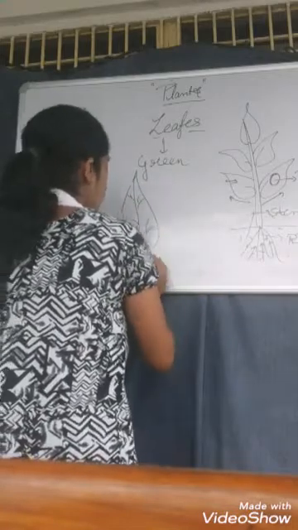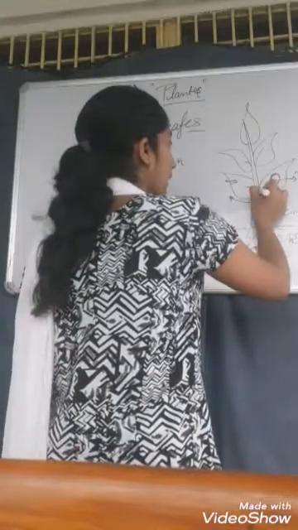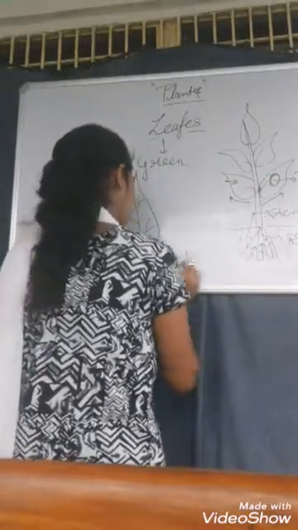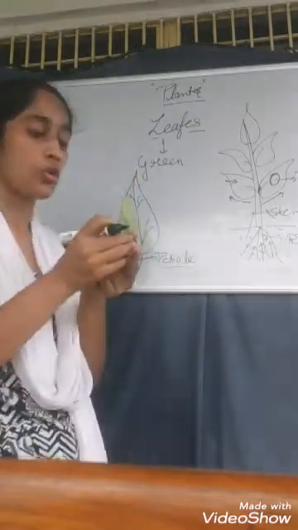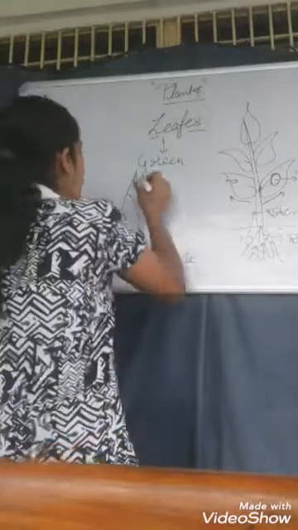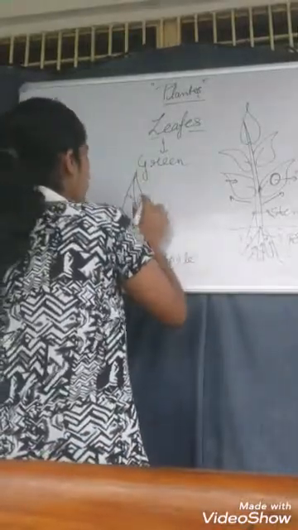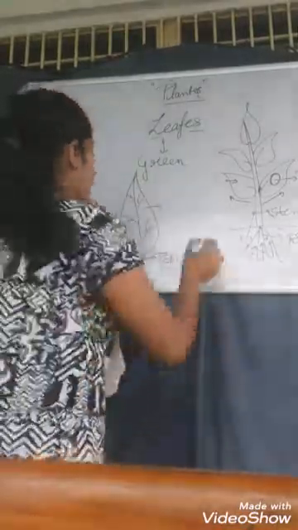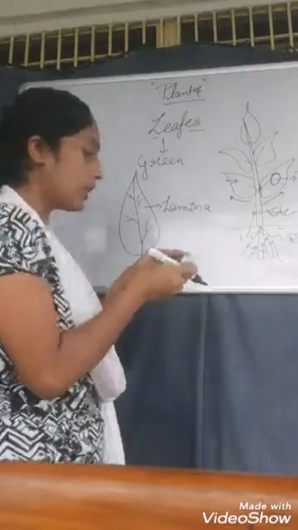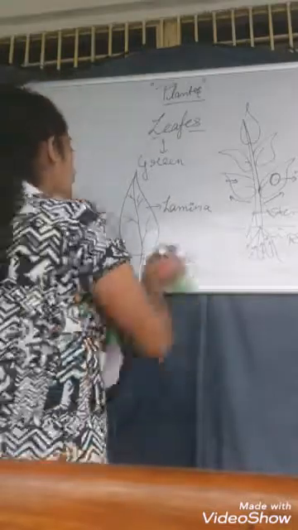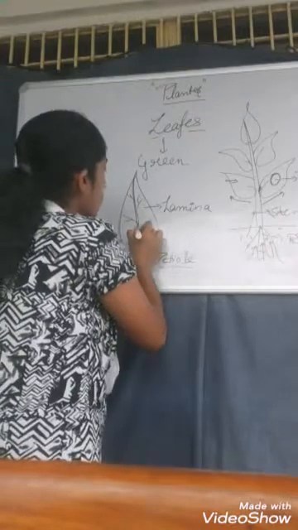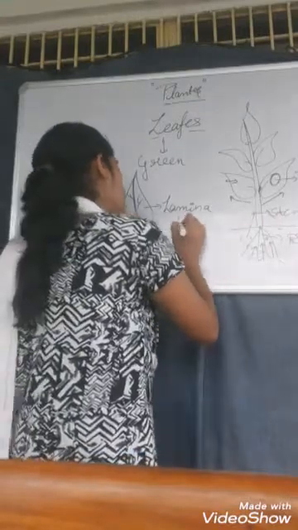Basically, leaves are attached to the stem by a part that is the petiole. So this part of the leaf is called the petiole, and this fan blade like part is called the lamina. This part of the leaf is the lamina, and the middle part is called the midrib.